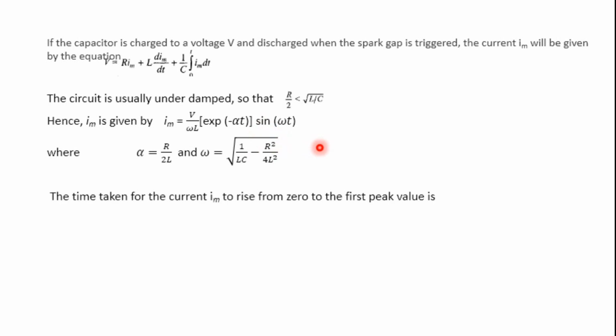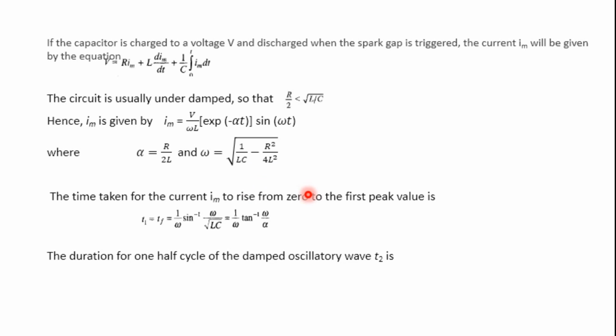Then the time taken for Im to rise from 0 to the first peak value can be given as T1, which is nothing but the front time Tf, equal to 1 by omega sine inverse of omega divided by root of LC. We can also write this as tan inverse of omega divided by alpha.